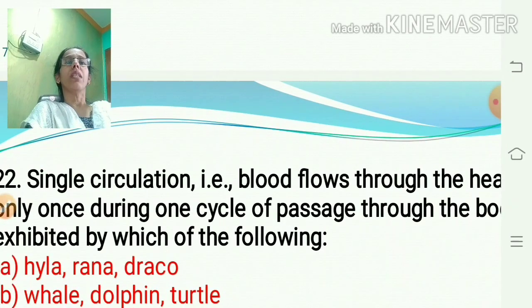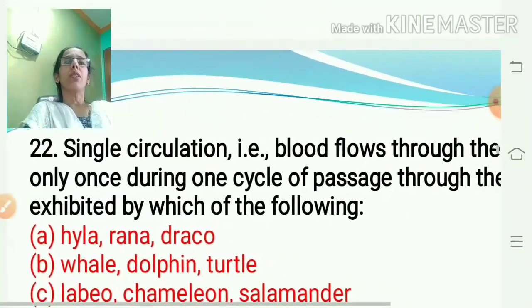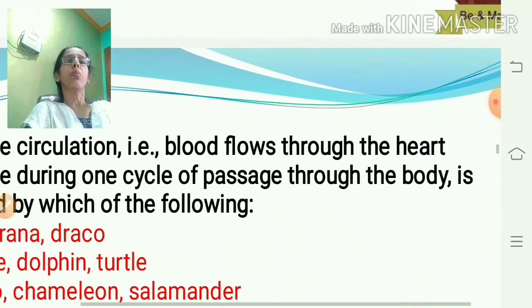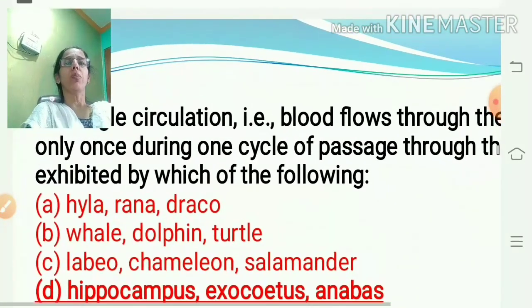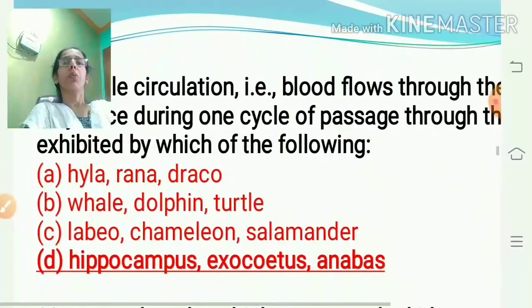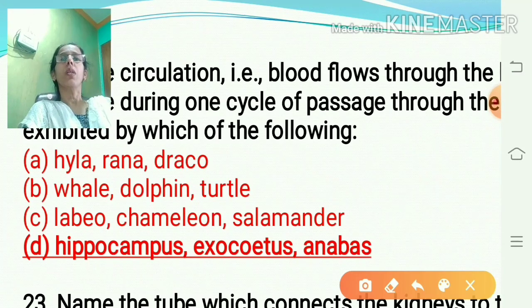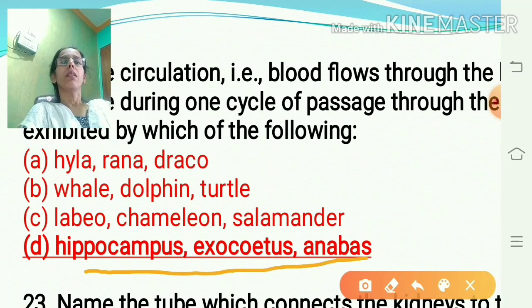Single circulation, that is, blood flows through the heart only once during one cycle of passage through the body, is exhibited by which of the following? We know that the human body shows double circulation. In one cycle, blood flows 2 times. Therefore, it is double circulation. But here is the group of animals that show single circulation, that is Hippocampus, Exocoetus and Anabas. So the answer is D.